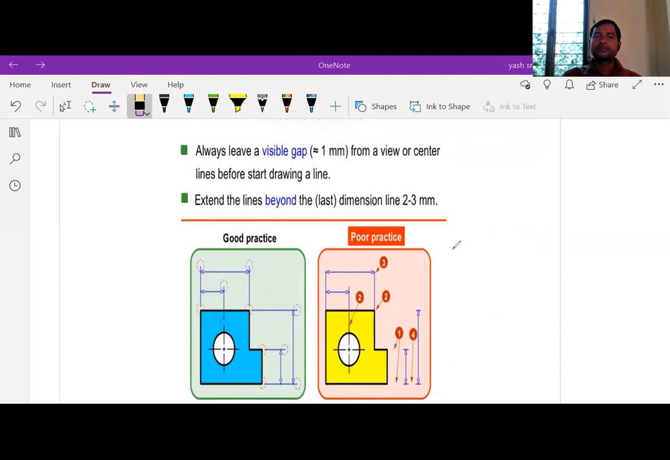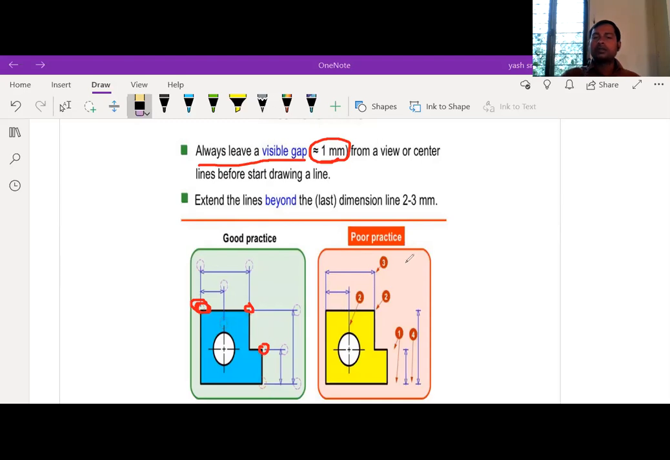Next, how to draw the extension lines. So always we need to remember two points. Always leave a visible gap of minimum 1 mm, from the actual line to here. Here we need to give a 1 mm gap, here also a 1 mm gap. Nothing but the extension line should not touch the actual line.